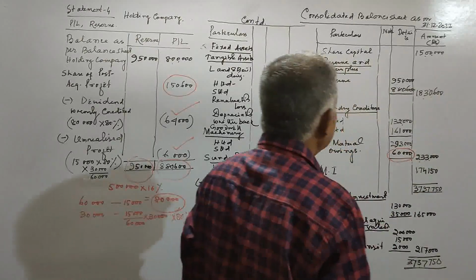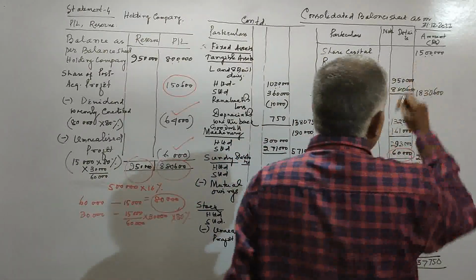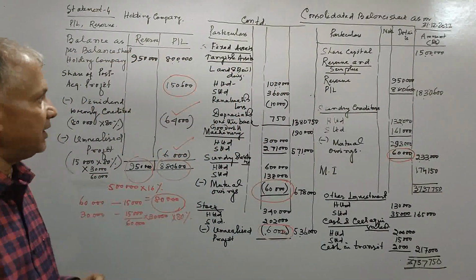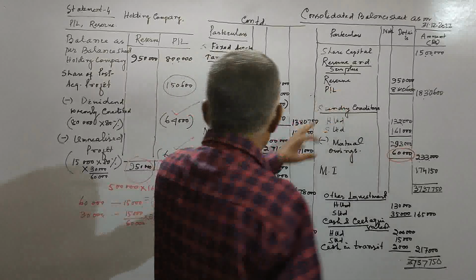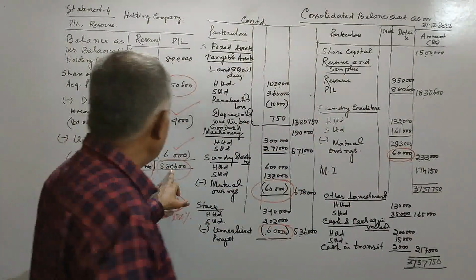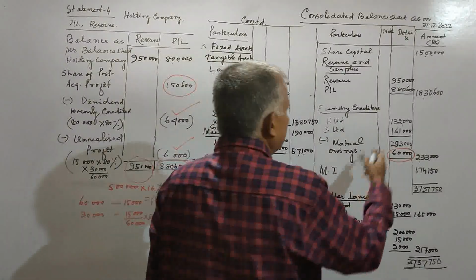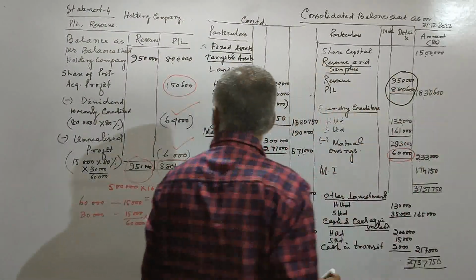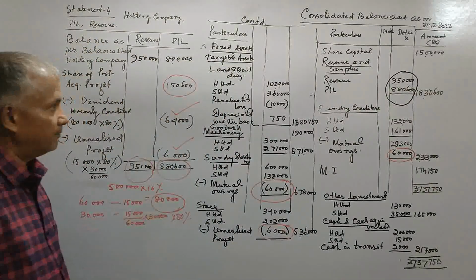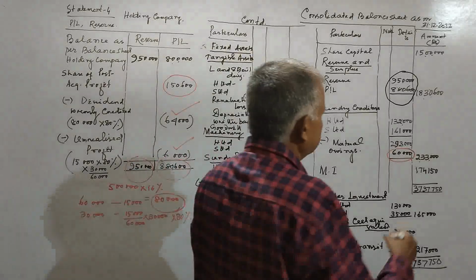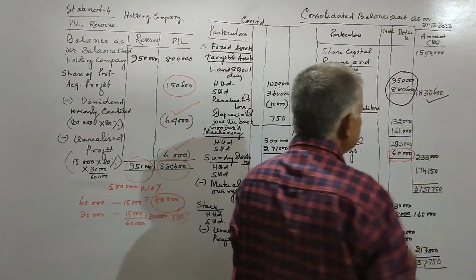Share capital is 15 lakh, this is the share capital of Castor Limited. Reserve and surplus, these figures have been taken: 9,50,000 and 8,80,600. This we have taken from statement 4. So total coming to 18,30,600.